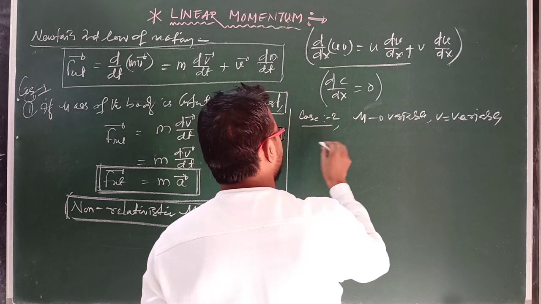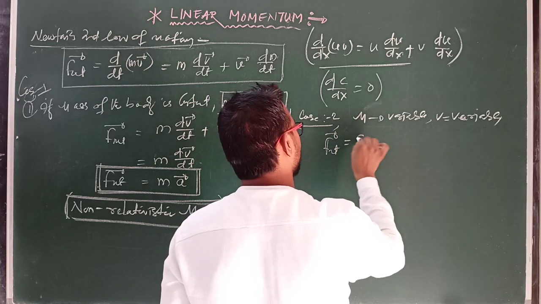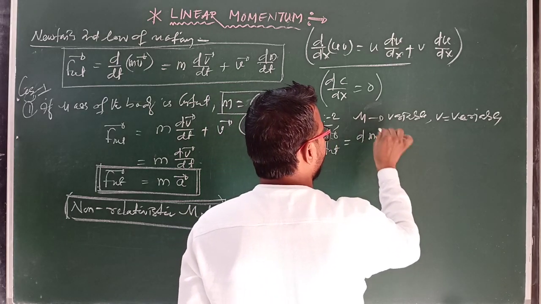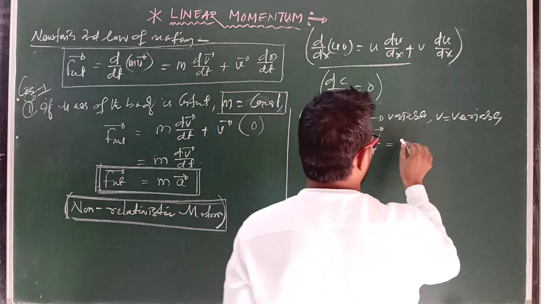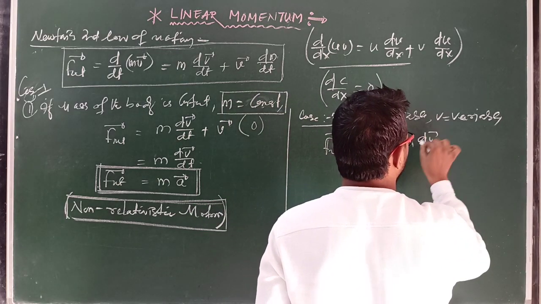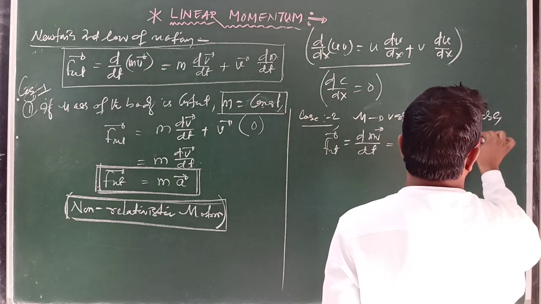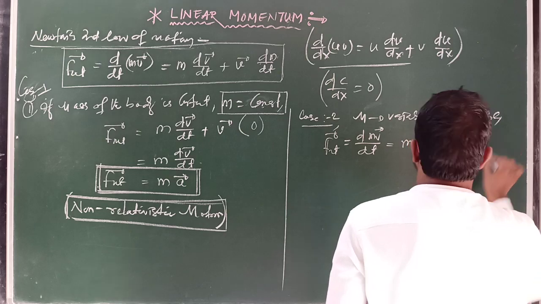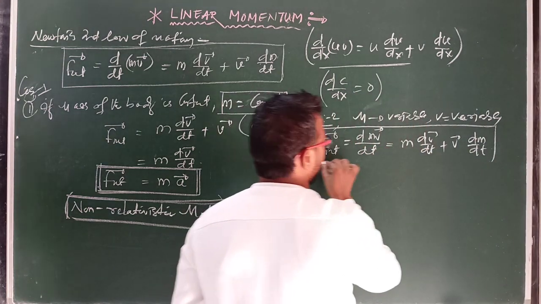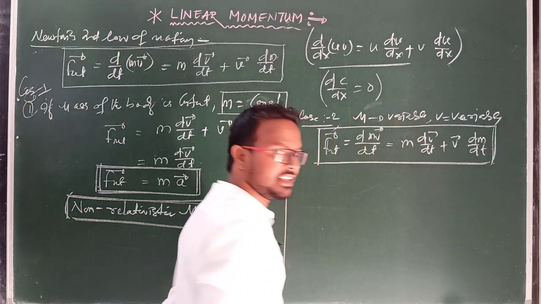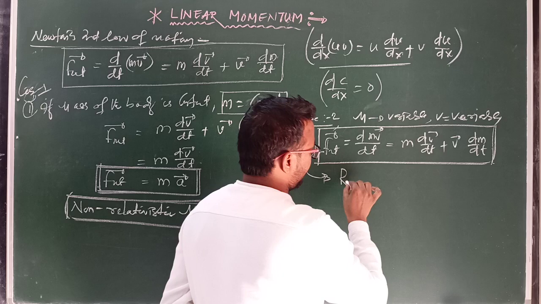So in this case, the net force can be written as F net equals d(mv) divided by dt, which is equal to m into dv by dt plus v into dm by dt. If the mass of a body is not constant, then we have to use this relation, and this relation is valid for relativistic motion.